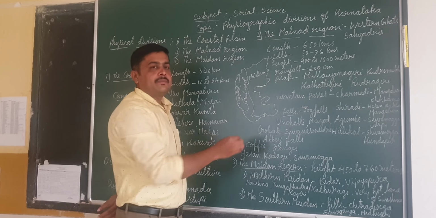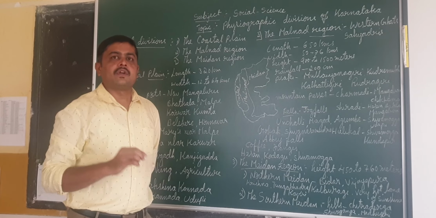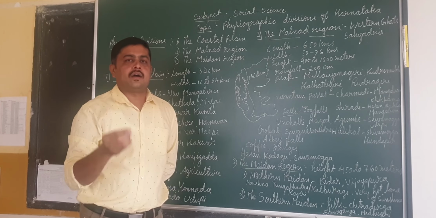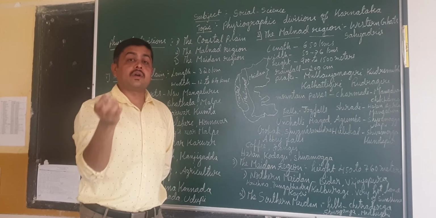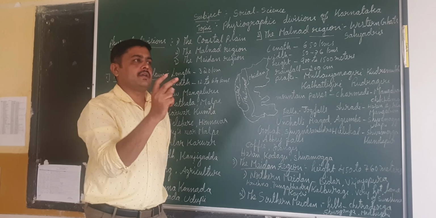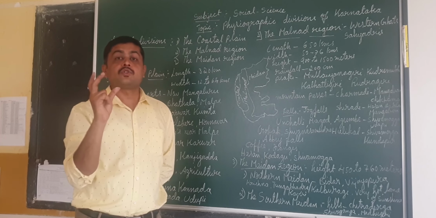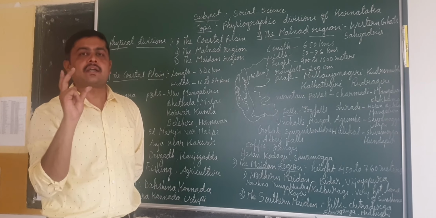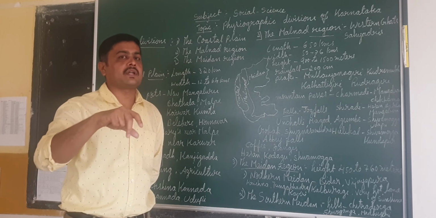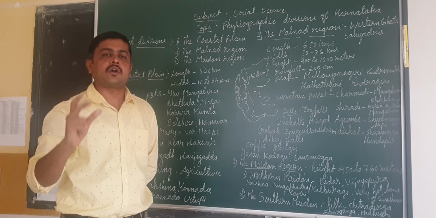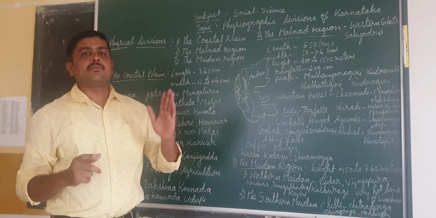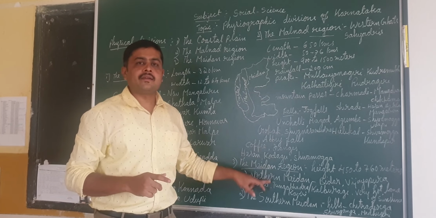And here the people will grow different types of crops. As we know, they will grow more groundnuts, as well as bajra. So jowar, bajra, groundnut, these are the important crops. With that, sunflower also. These are the important crops of the Maidan region.